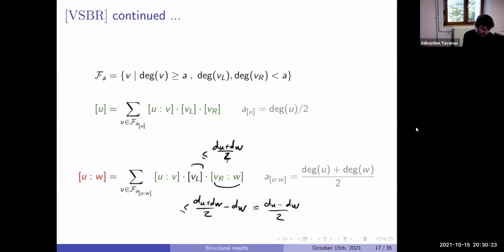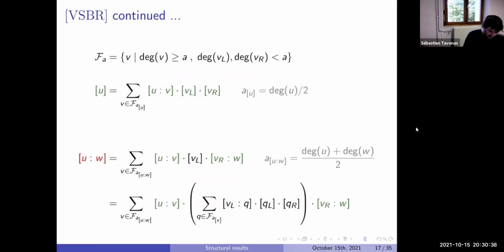But the good thing is that VL now is something of the form only VL. There are no two dots. And that we know how to compute, to know how to decrease the degree of that. So now we can reinject this thing in VL. For VL, we cut as we did for V, and we have something in VL, QL, QR.